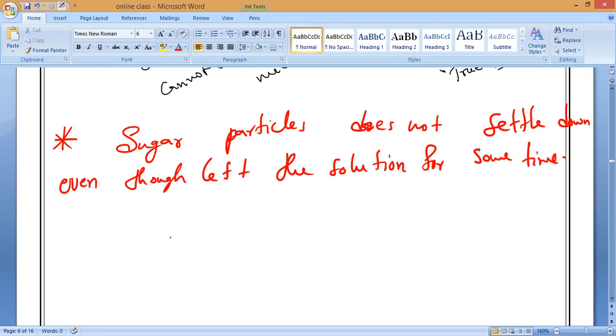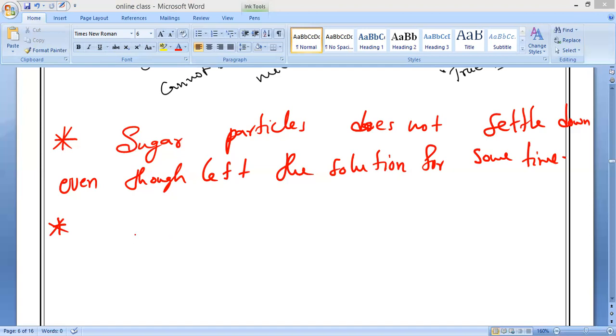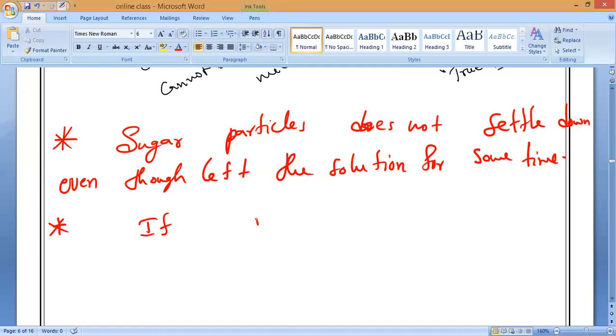Is it okay, everyone? So if I pass water through filter paper, will the water pass or not? Now, if I pour the sugar solution through filter paper, will it pass or will anything get stuck there?